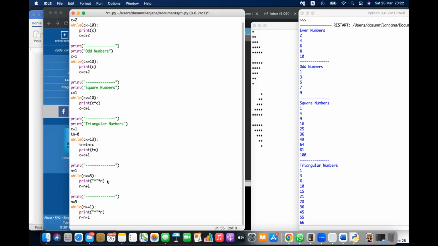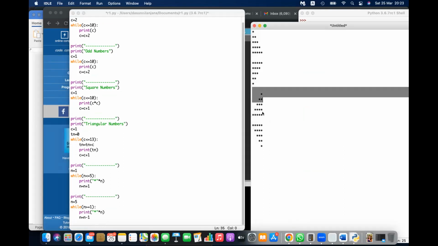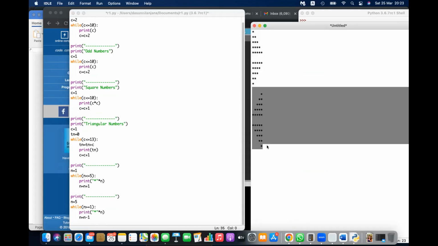So what you need to do? You need to do these two now. Only two. This one and this. Now you have to think and modify the code to get these two results. I have sent all these things. In case you have an error, you can copy and paste, get this done.